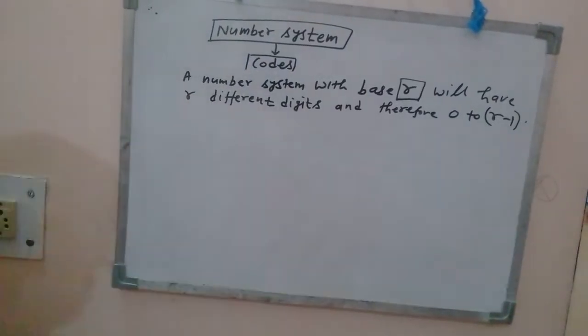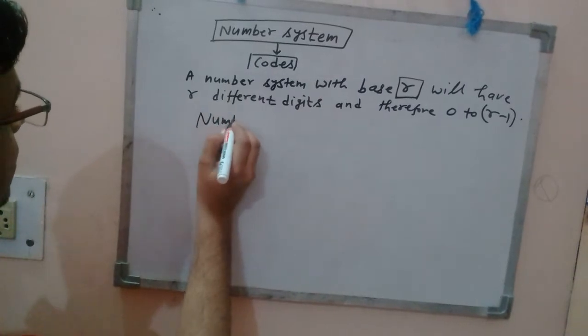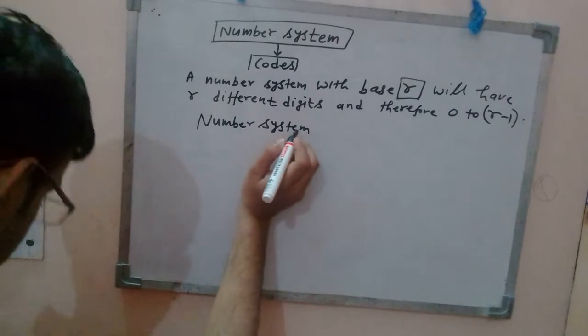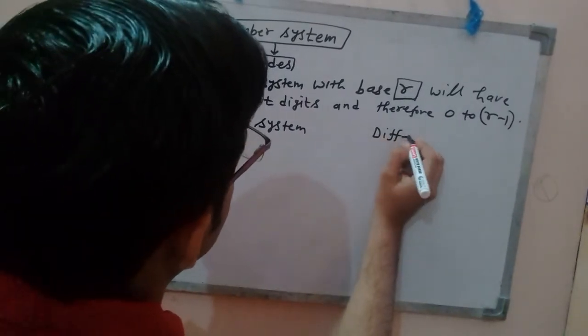Let us see further. So you can draw a table: number system and the corresponding different digits.